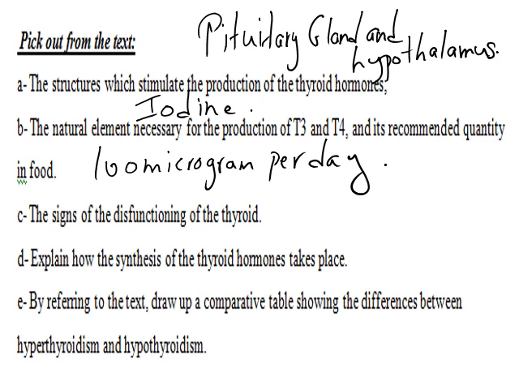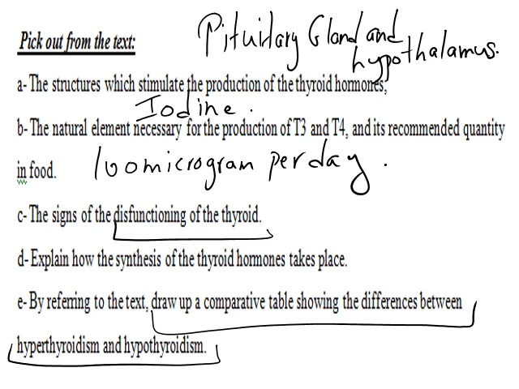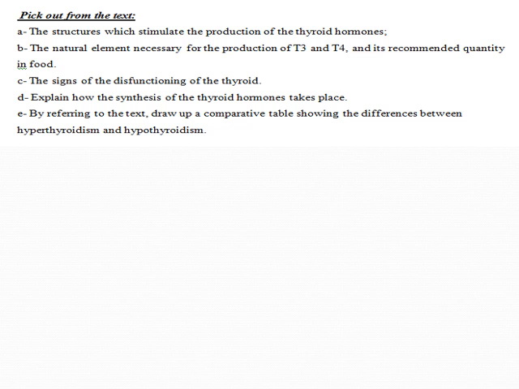What are the signs of the dysfunction of the thyroid hormone? They are repercussions in the organism: intensive fatigue, changes of mood, weight gain or loss, and also muscular or cardiac troubles. By referring to the text, draw up a comparative table between hyperthyroidism and hypothyroidism.